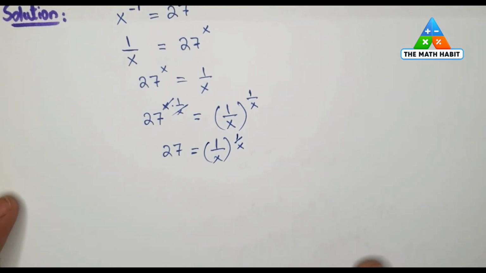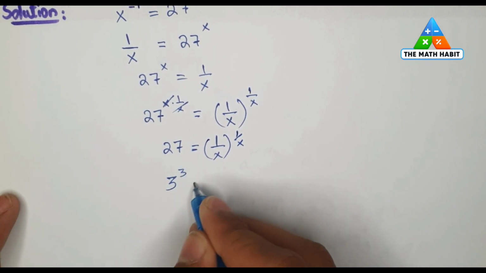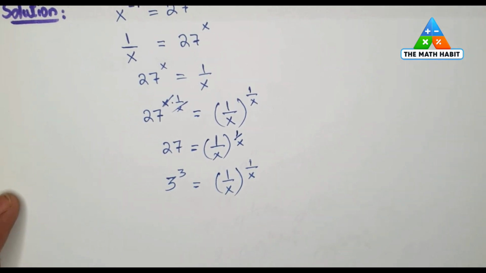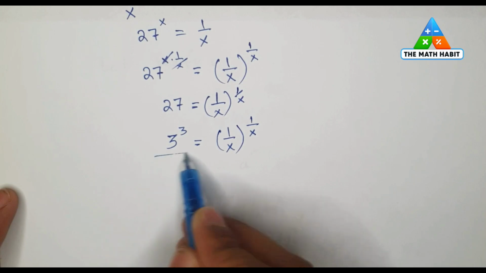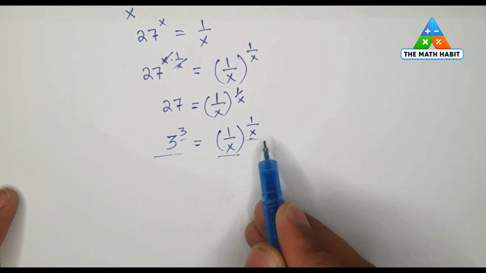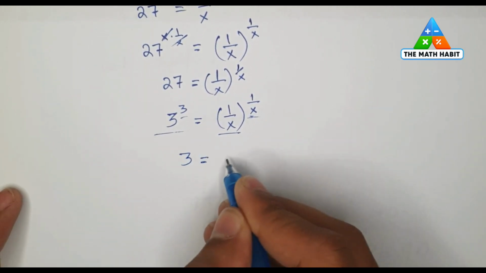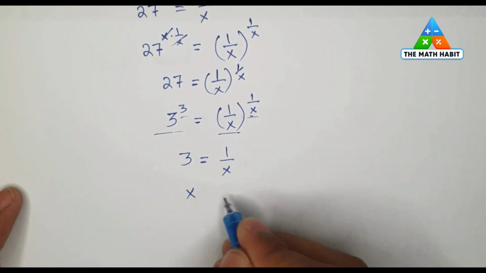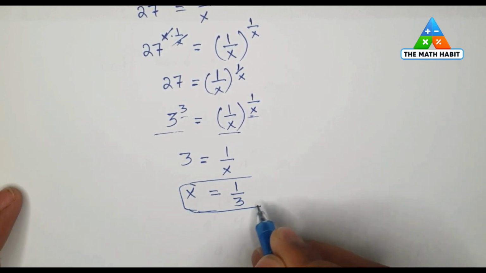As we can write 27 in the form of 3 power 3, it is equal to 1 over x whole power 1 over x. Now if you notice, on both sides of the equation 3 is equal to 1 over x in the base and 3 is equal to 1 over x in the power. So we can write 3 is equal to 1 over x. If we cross multiply here, x will be equal to 1 by 3, and this is the value of x we have found.